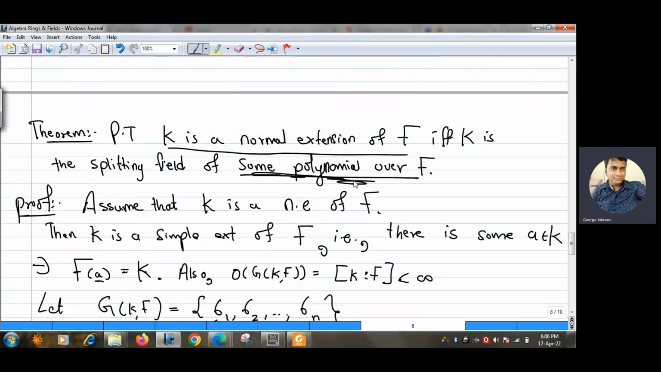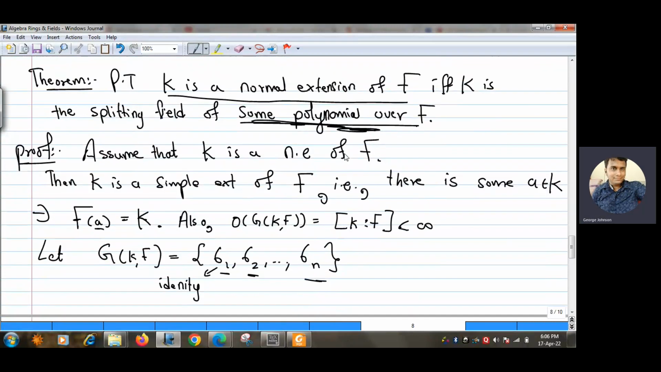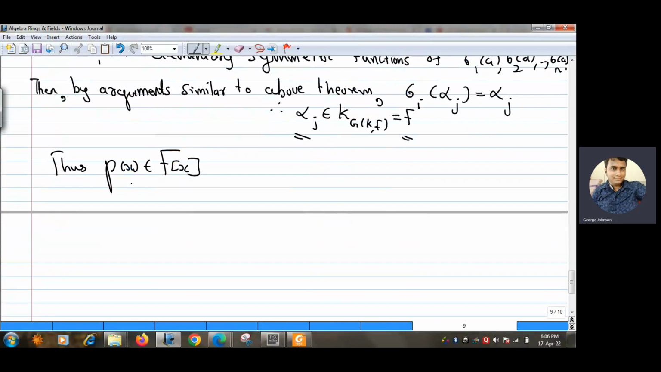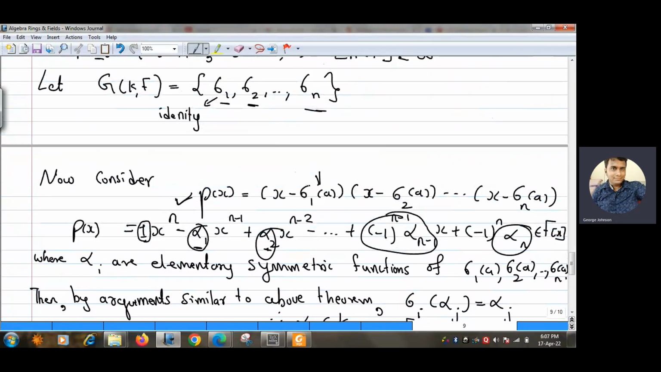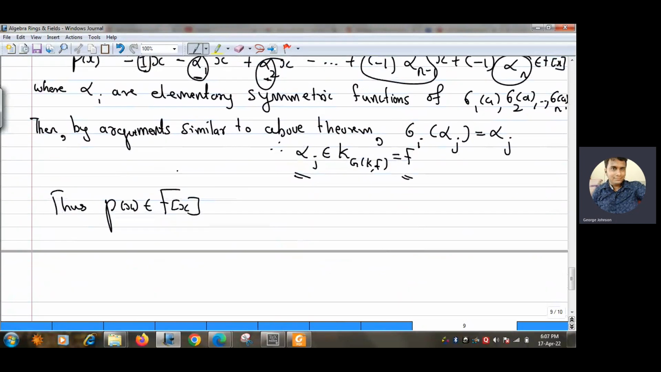So we have constructed this polynomial p(x). Now we will prove that the splitting field of this p(x) is the same as K. We will show that the splitting field of p(x) is nothing but K. Let us see how we can do that. Already we can see that sigma 1 of a is the same as a because sigma 1 is the identity. So already a is a root of p(x), right? Now we have to find the splitting field of p(x). I will show that the splitting field is exactly K.